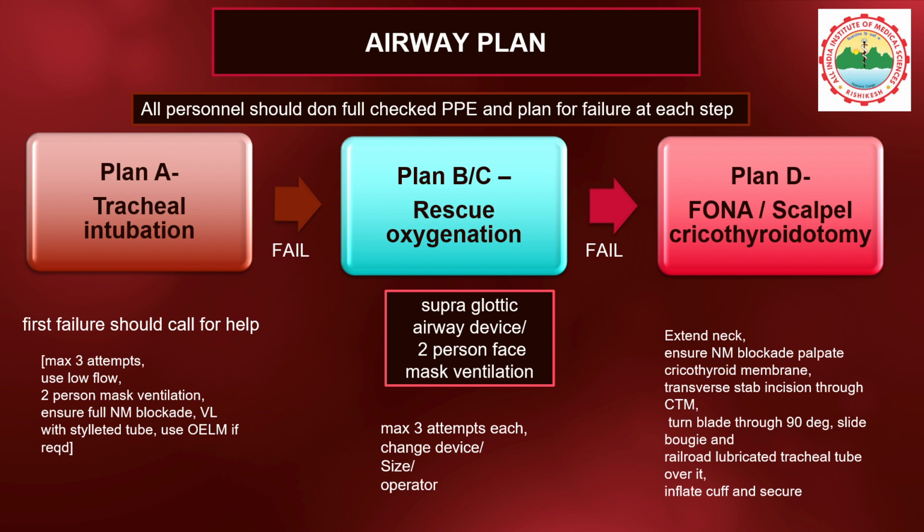In cases of unexpected difficulty, all personnel should don full PPE and plan for failure at each step. Consider minimizing the number of attempts at each technique. Declare difficulty or failure to the team at each stage. First failure should call for help. Maximum attempts at tracheal intubation should be 3. Use only low flow, and in cases of failure, one should look for the cause of failure.